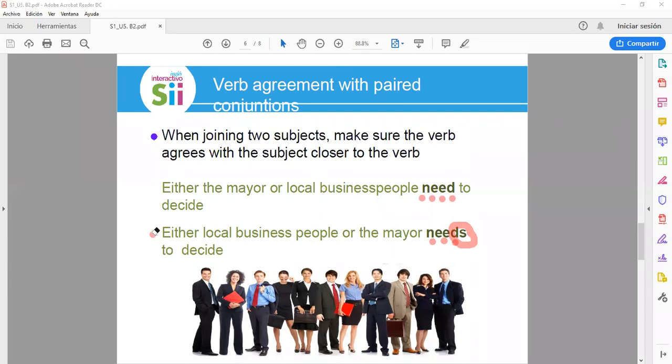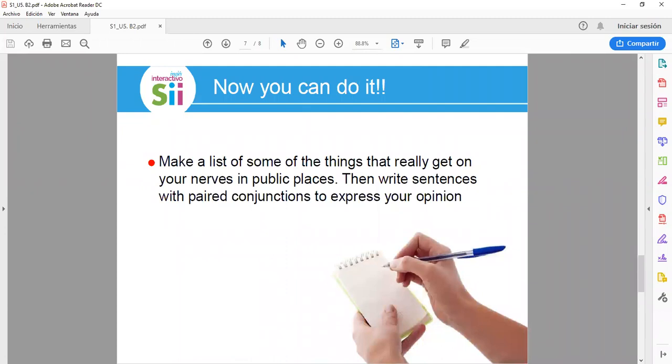Okay, let's erase these markers. Thank you. Let's go to the next part. Now you can do it. Now you can make a list of some of the things that really get on your nerves in public places. Then write sentences with paired conjunctions to express your opinion.